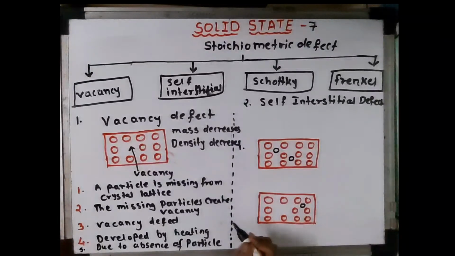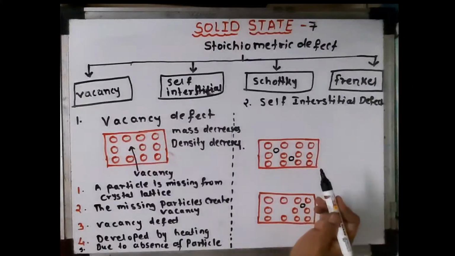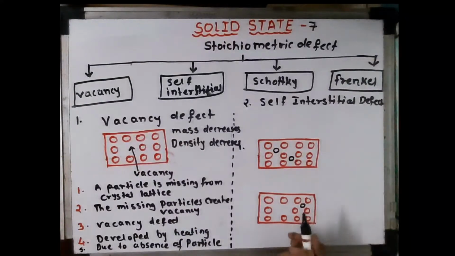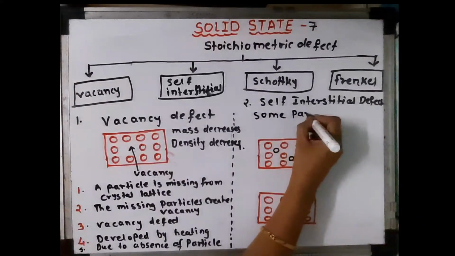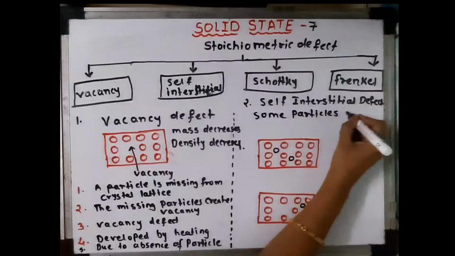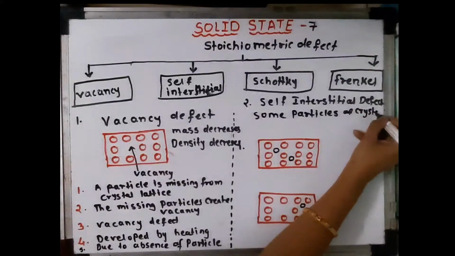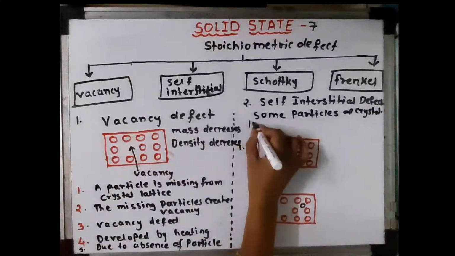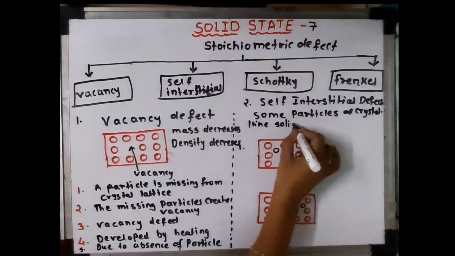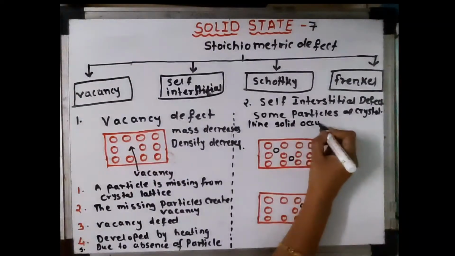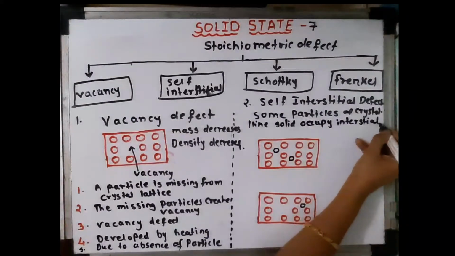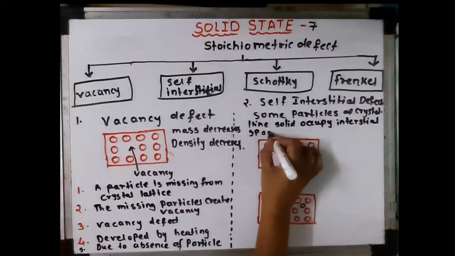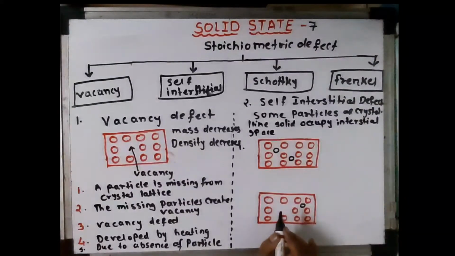Now the next type is self interstitial defect. When some particles of a crystalline solid occupy interstitial space, it is called self interstitial defect.